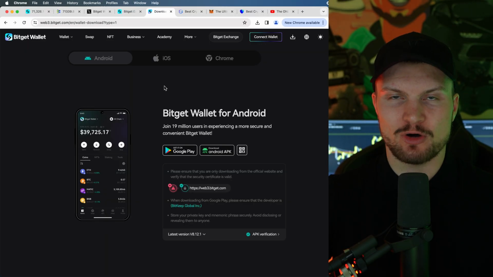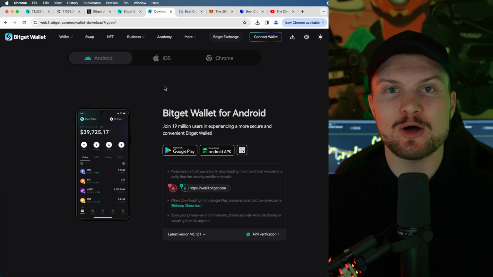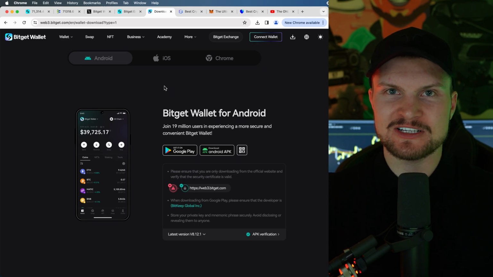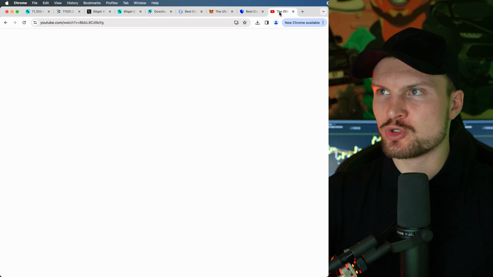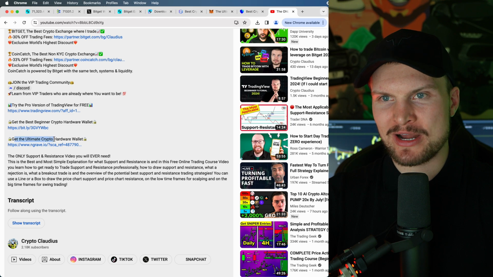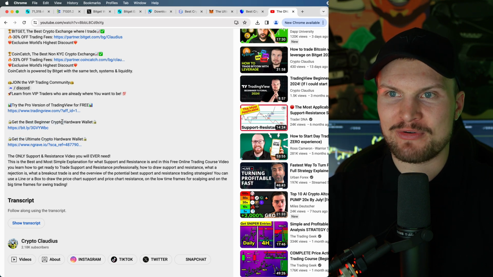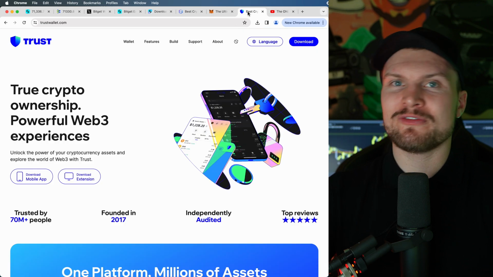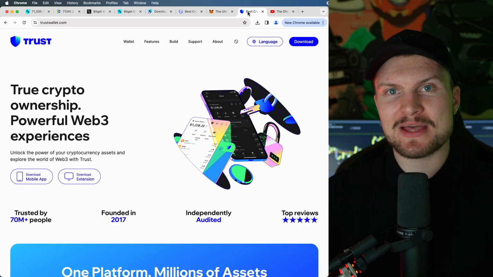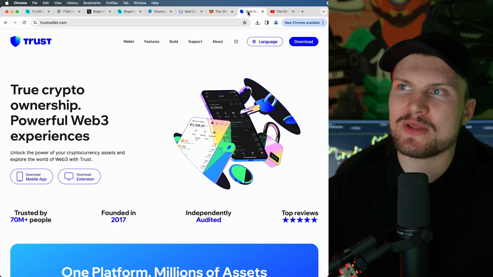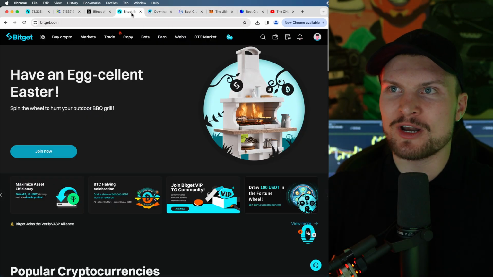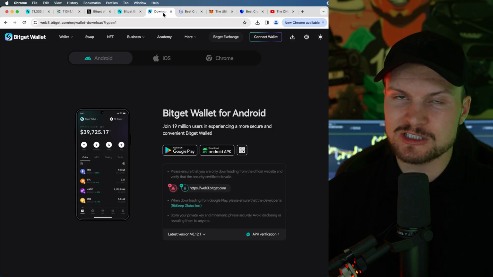The main part of your cryptos should be always stored on a cold wallet, aka a hardware wallet. This means that the private keys are not connected to the internet. In the description, I linked for you the two best currently in the market, which is Engrave and also Keystone. They are perfect if you hold large amounts of crypto. They are the safest right now. But for convenience factor, I would diversify across a few wallets. So for example, Trust Wallet from Binance, MetaMask, Exodus, and also the BITGET wallet. But right now, I would mostly use the BITGET wallet.